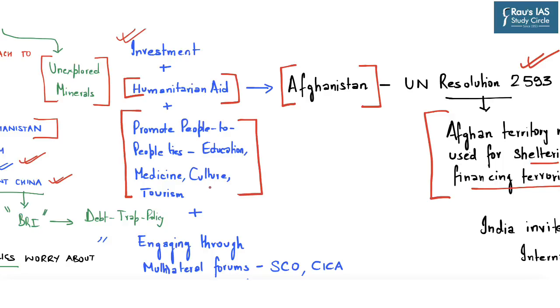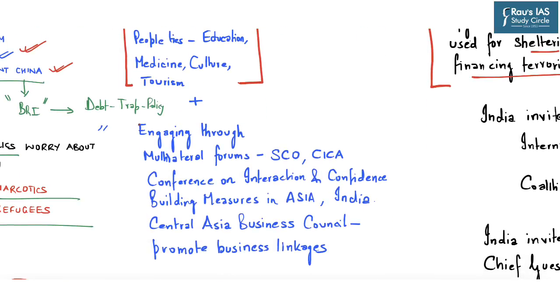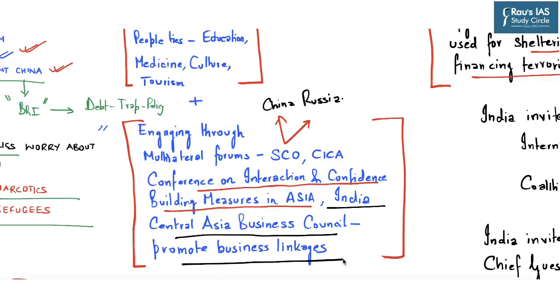as it will improve cultural ties between India and the Central Asian republics. Along with this, India should also continue engaging with the Central Asian countries through multilateral forums such as Shanghai Cooperation Organization and Conference on Interaction and Confidence Building Measures in Asia. As through SCO, it also provides an opportunity to engage with China and Russia simultaneously. Further engaging through India Central Asia Business Council will help to promote business linkages for India and the Central Asian